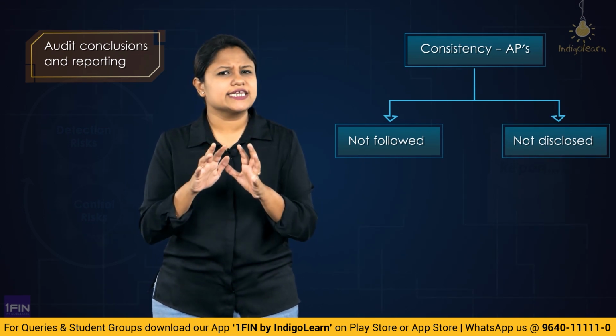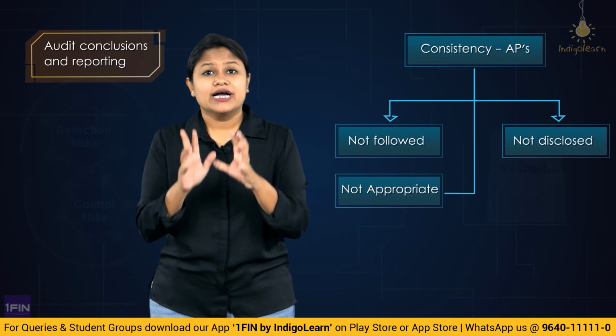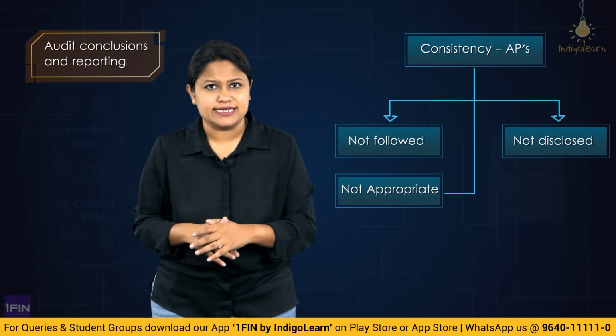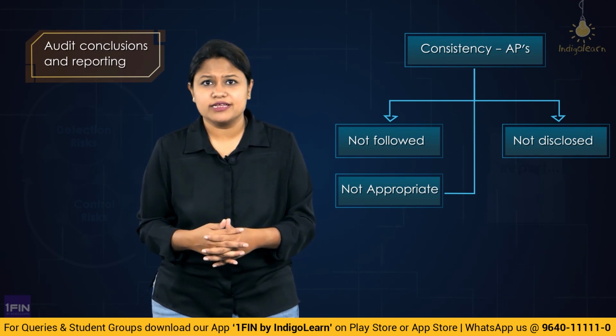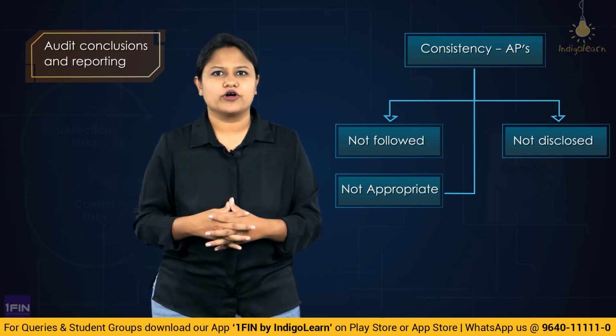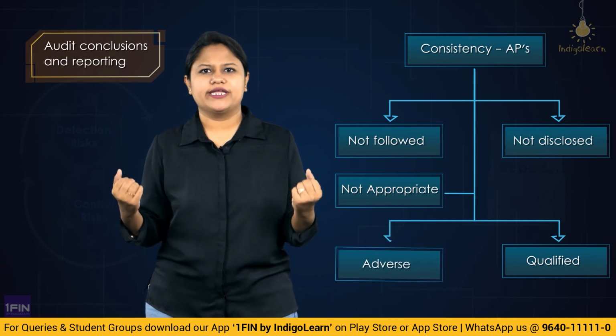That means you are not consistently following, and even disclosure has not been given adequately. Adjustments have not been made appropriately. Then in that case, you know very well, it's as good as a material misstatement. So you are going to give what? A qualified or adverse opinion.